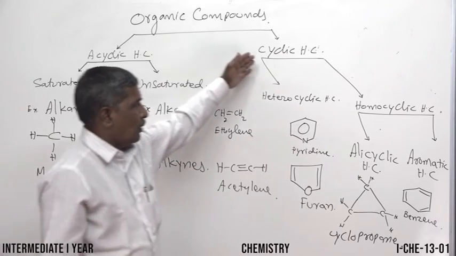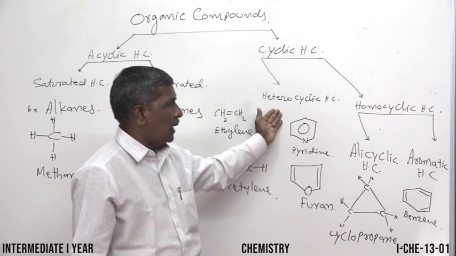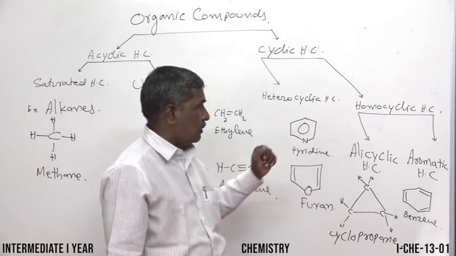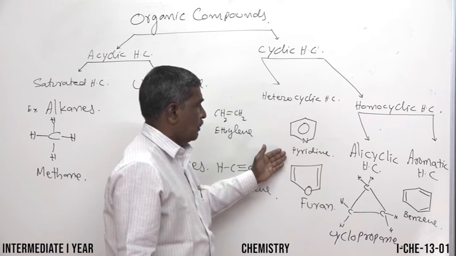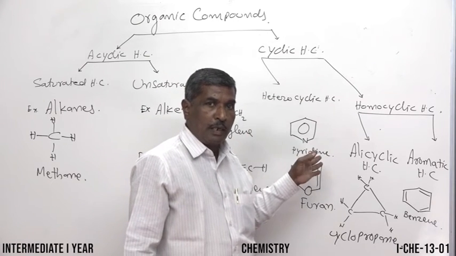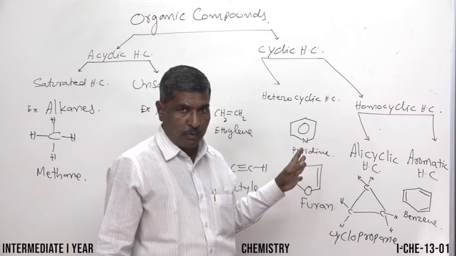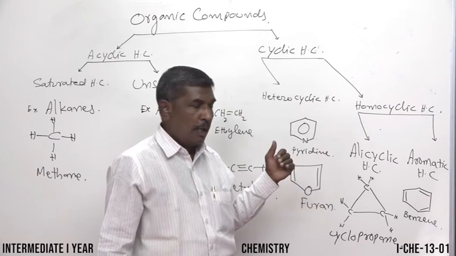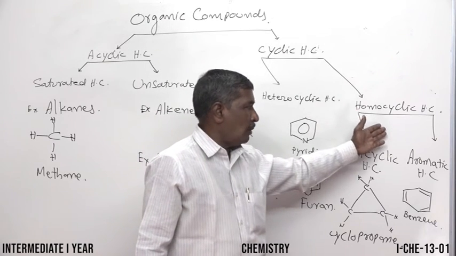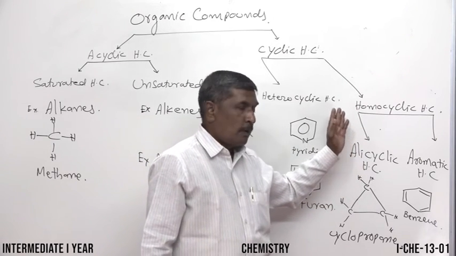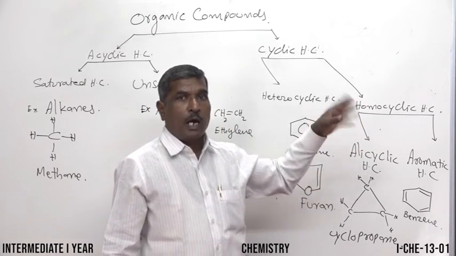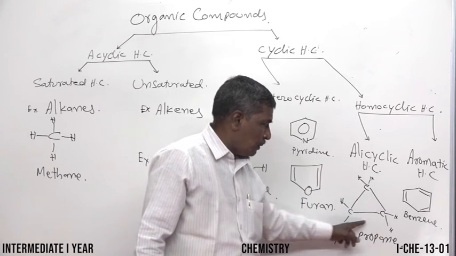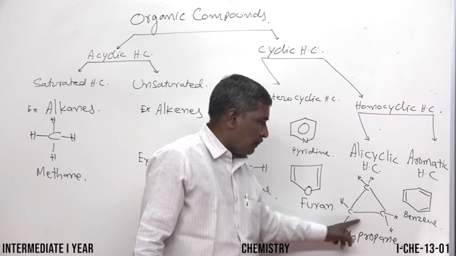And next, cyclic hydrocarbons are classified into heterocyclic hydrocarbons and homocyclic hydrocarbons. Heterocyclic hydrocarbons are cyclic organic compounds containing one or more heteroatoms, like nitrogen, sulfur, oxygen, or any other atoms. Homocyclic hydrocarbon means the cyclic compounds containing only carbons. See that here also, all are rings made up of carbons.